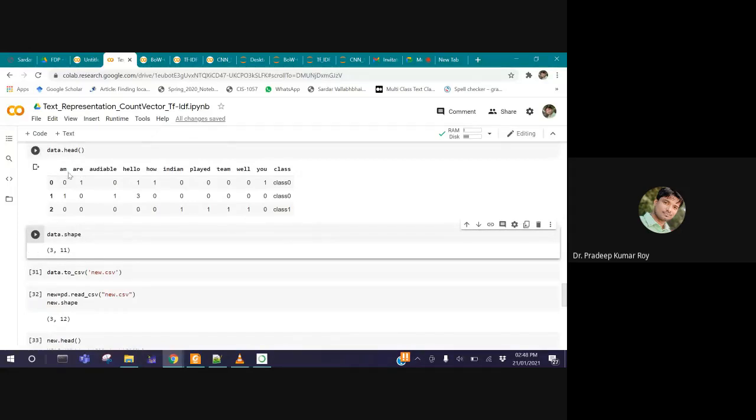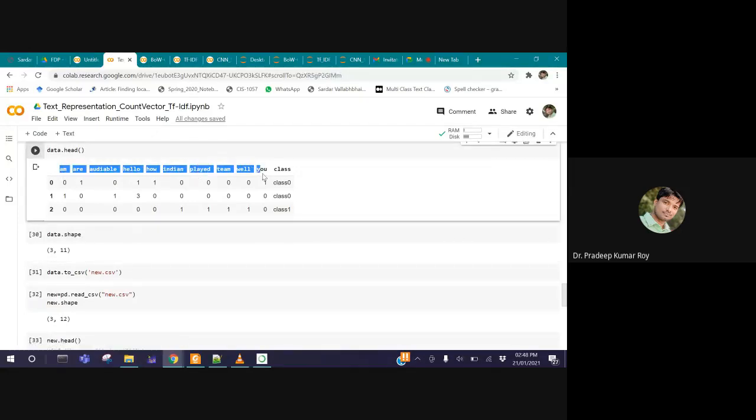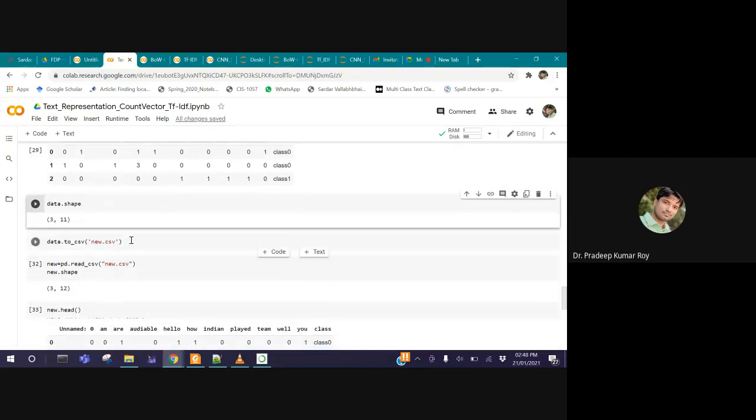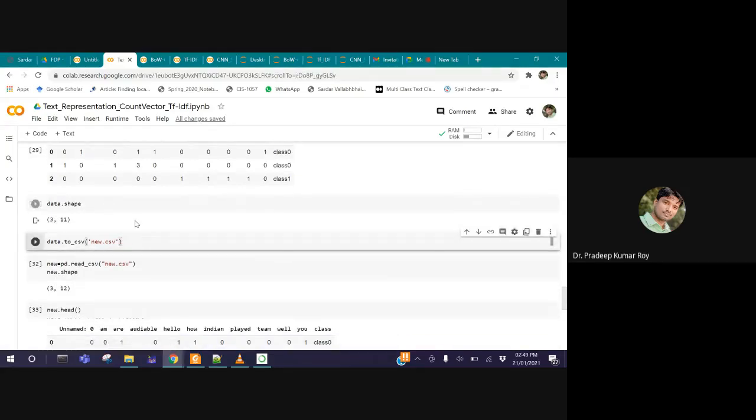In total, we have 10 features, and one column just added as a target. So the number of rows is 3 messages and 11 columns. This is the saved data frame. Now, if you want, you can save this data into a new CSV as well, using the simple command where your data frame is saved with to_csv. It will save your data into the new CSV.